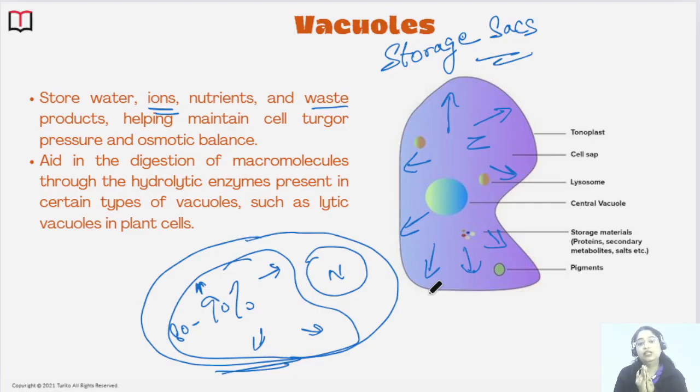You can easily see that when you are watering the plants, the leaves are very fresh, right? They are flourished. They look very tightened up in their original position, right? But if you do not water your plants, suppose for a week, what will happen? The leaves will get wilted, right? That is because there is a lack of turgor pressure. The leaf gets wilted, and that is called flaccidity.